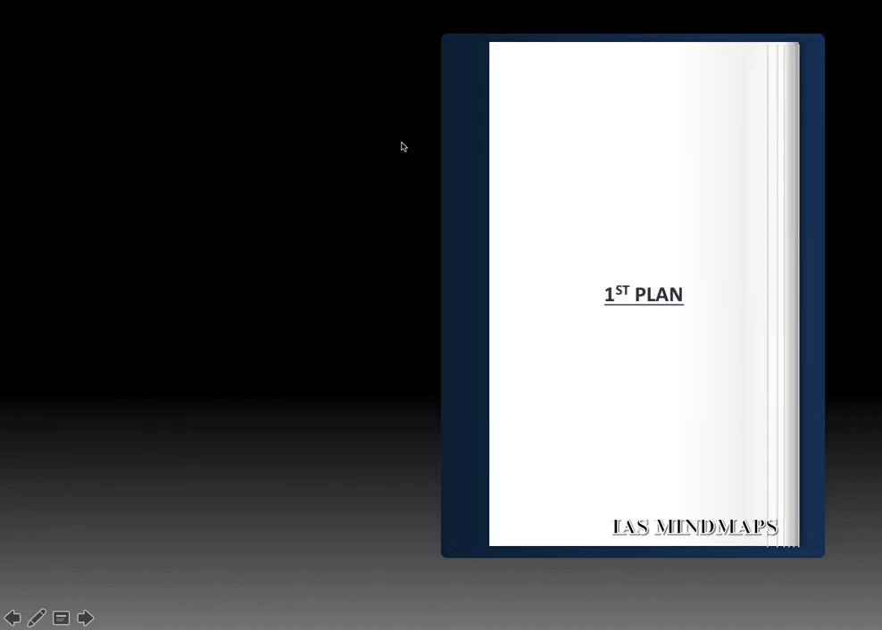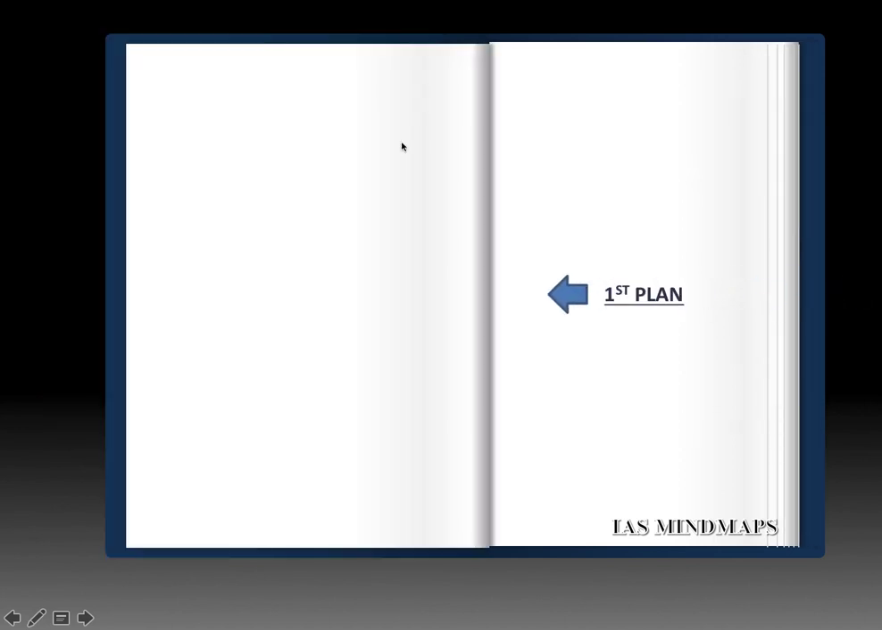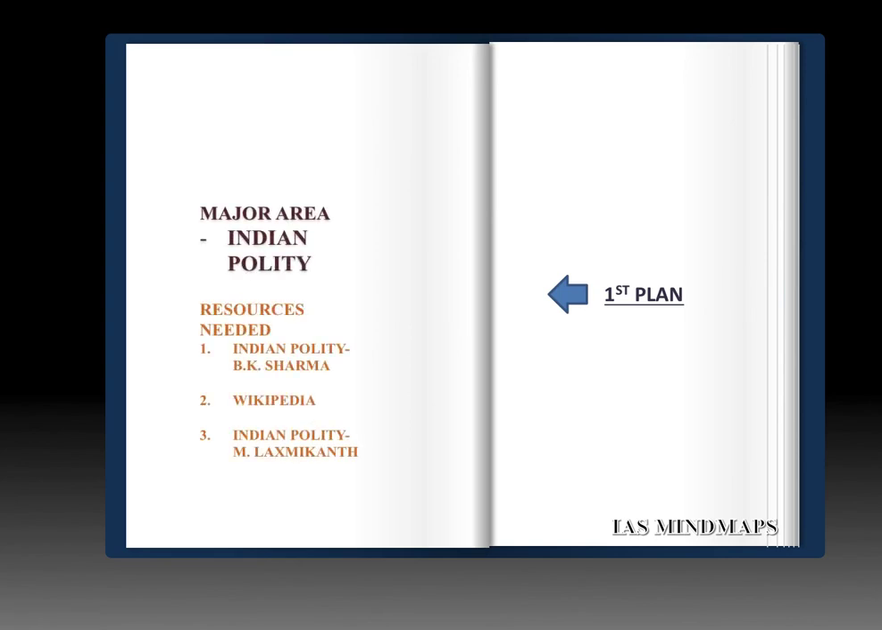So the first plan is of Indian polity, and the resources needed in this week are the books of Indian polity by M. Lakshmikant, second book, The Indian Constitution by Brij Kishore Sharma, So Mind.It, it's Indian Constitution, and Wikipedia and internet as well.